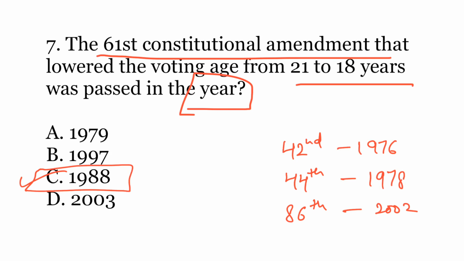So for example, since the 86th Amendment was passed in 2002, the 61st Amendment can never be in 2003. So that nullifies this option. So you should have at least 8 to 10 amendments and their years in mind so that you can have a chronological observation, analysis, and so that you can proceed by elimination method.